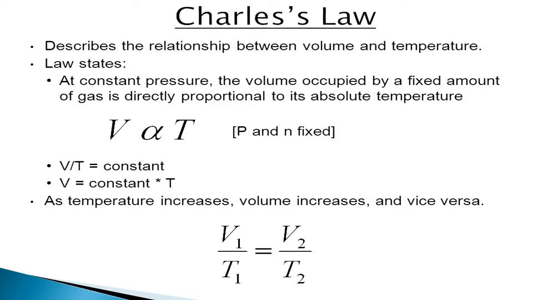So what it says: at constant pressure, the volume occupied by a fixed amount of gas is directly proportional to its absolute temperature.